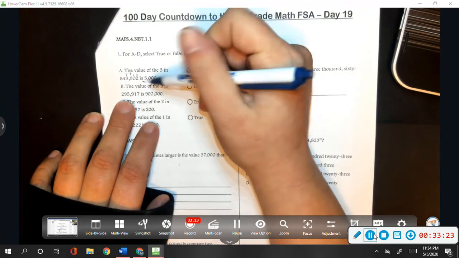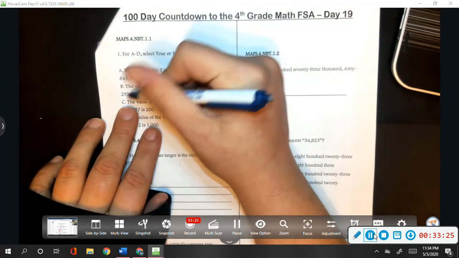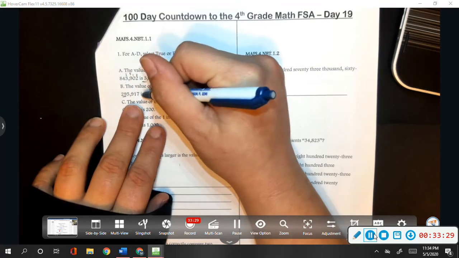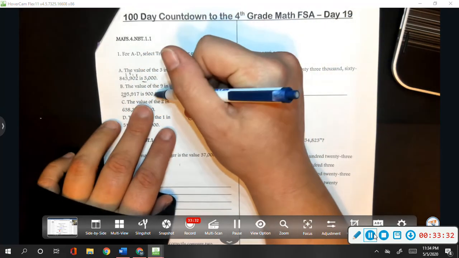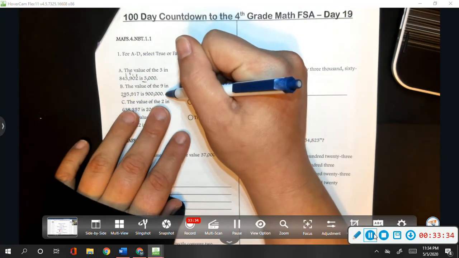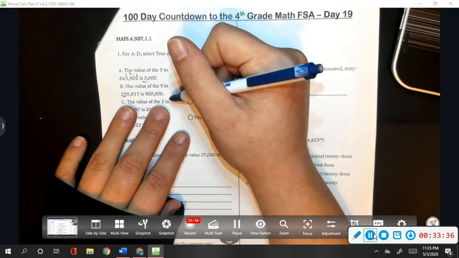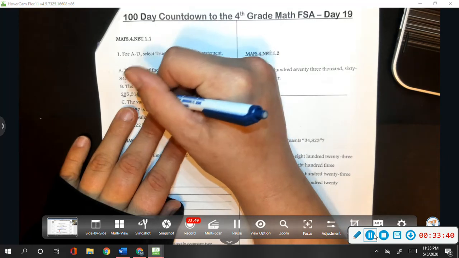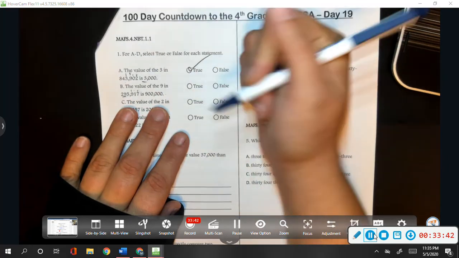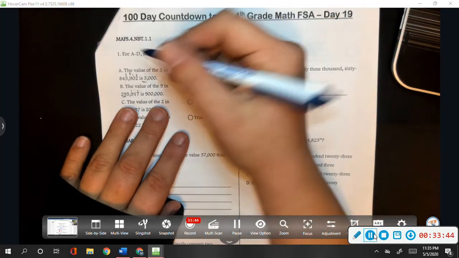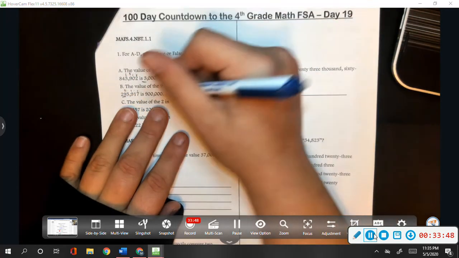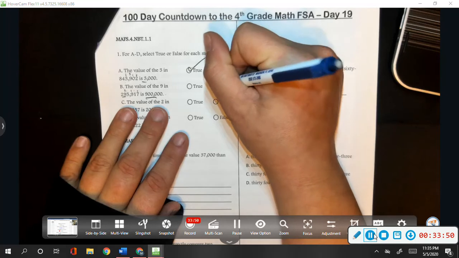The value of the 9 in 295,917 is 900,000. Well, for one, they gave us more than one 9 to look at. But if we look, this 9 is in the hundreds column, so it's only worth 900. And then this 9 is only in the 10,000s column, so it is not worth 900,000 at all.